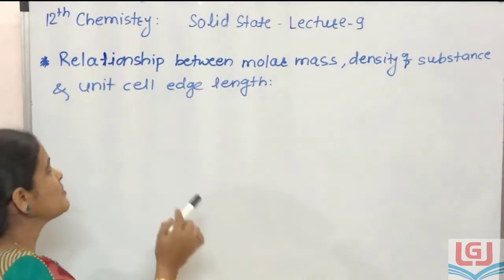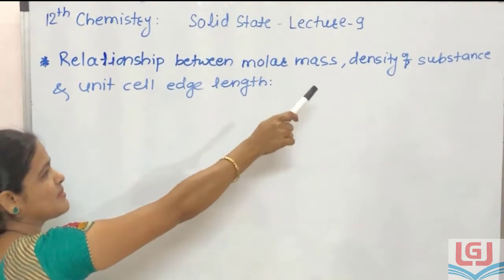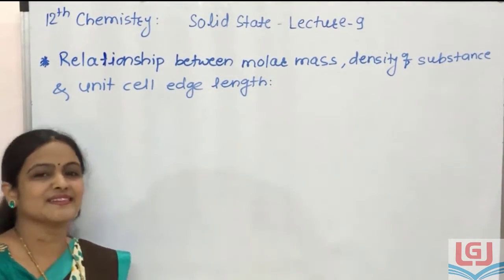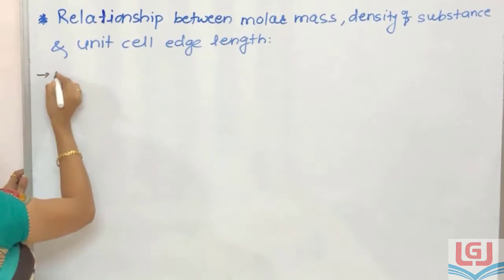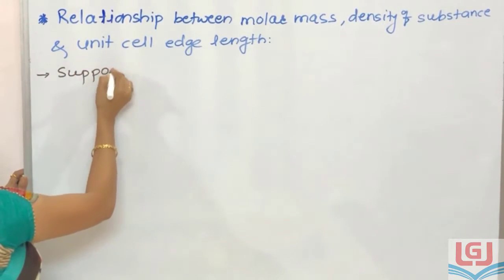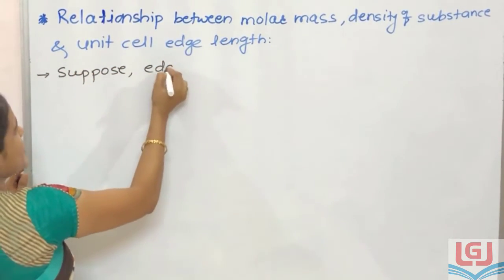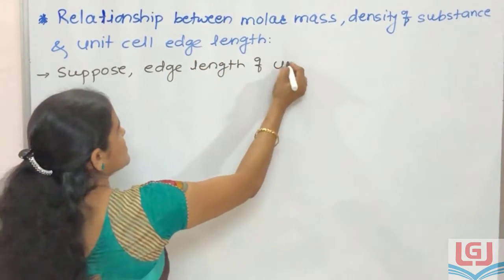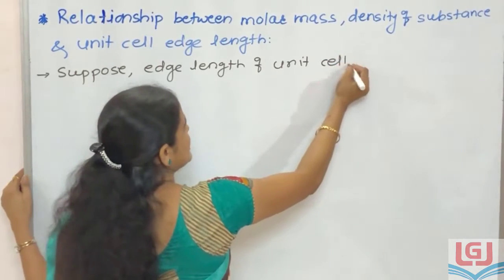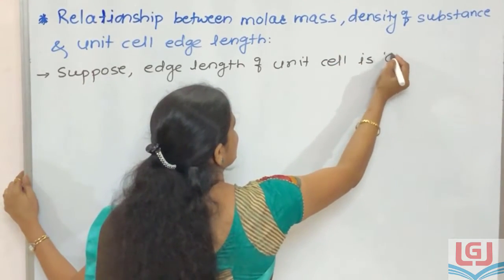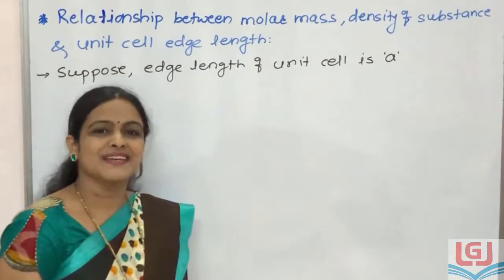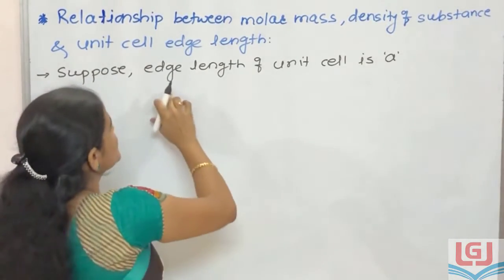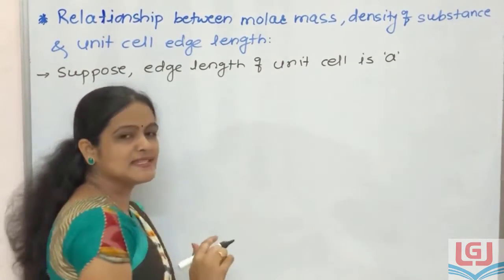So now we study about the relationship between molar mass, density of substance and unit cell edge length. For that, first suppose the edge length of unit cell is a. In previous lectures we also studied about the edge length. So edge length of unit cell is a.